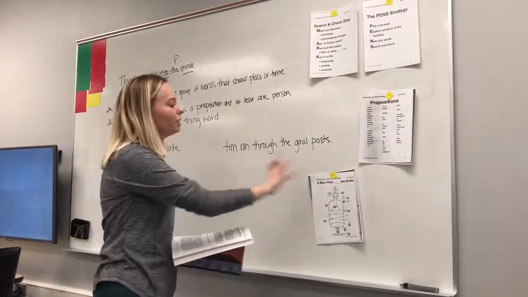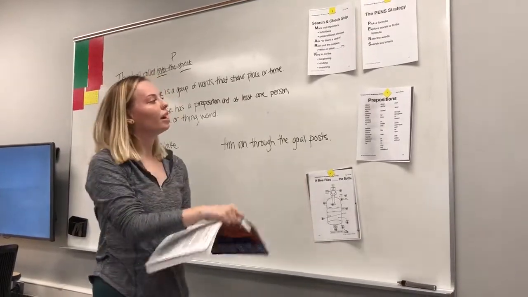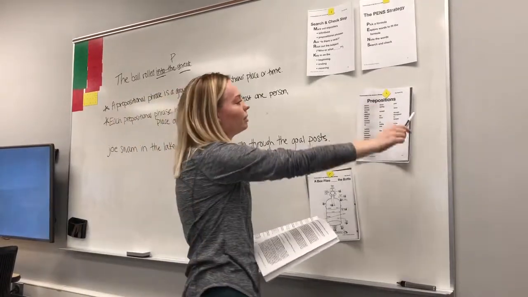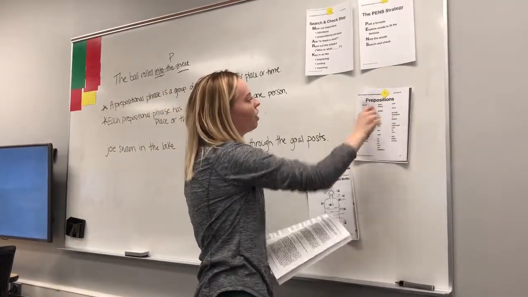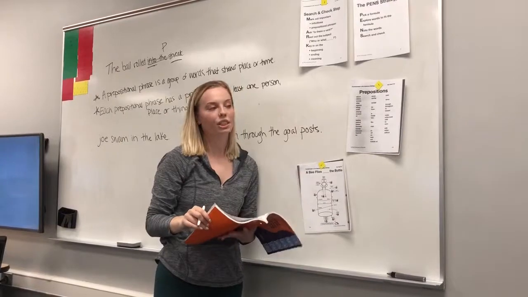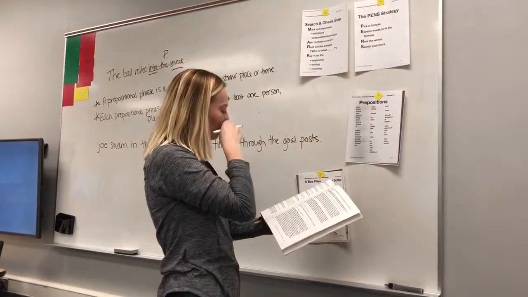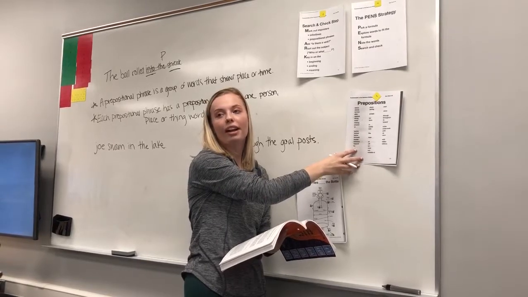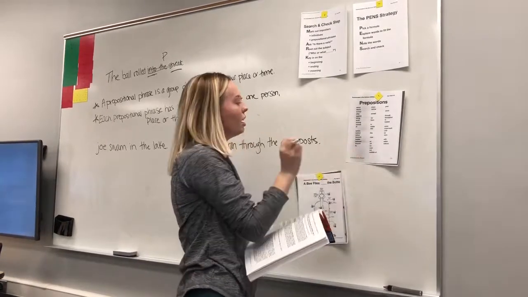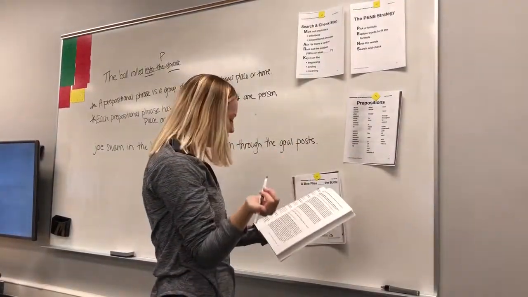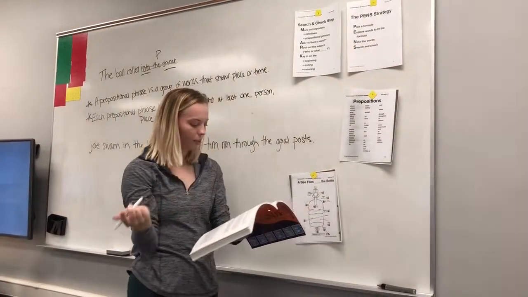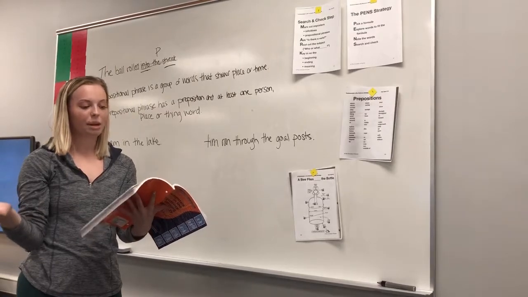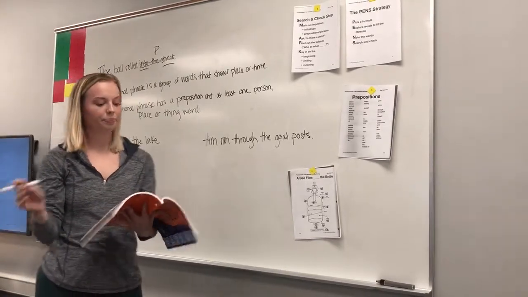so we just looked at prepositions that show location, but there are a lot of other prepositions that don't show location. And we can find all our prepositions that do and don't show location on our alphabetical preposition sheet. This will be really important for you to look back on later when you are trying to find out what words are prepositions or not. But some prepositions that don't show location are of, with, at, for, during, and without. Those are still prepositions, they just don't show location.